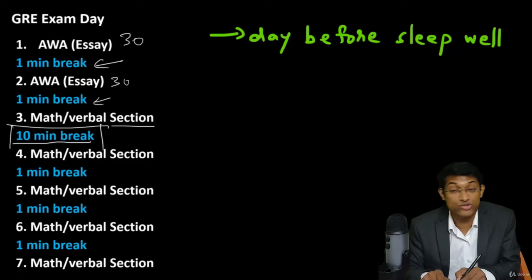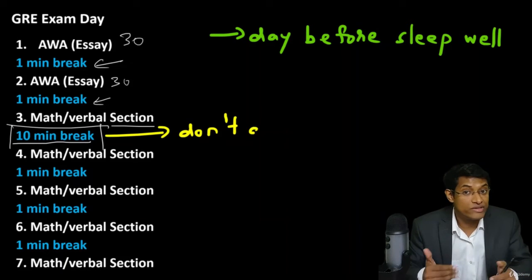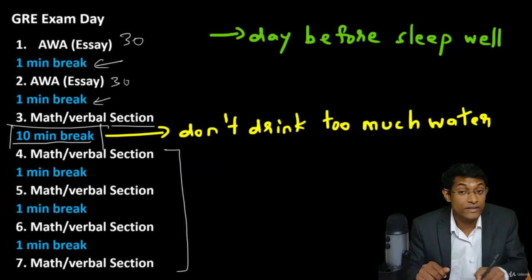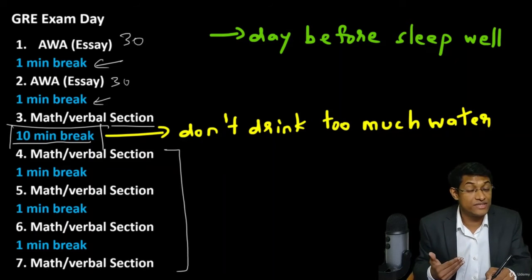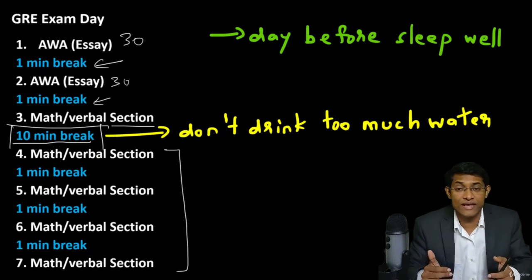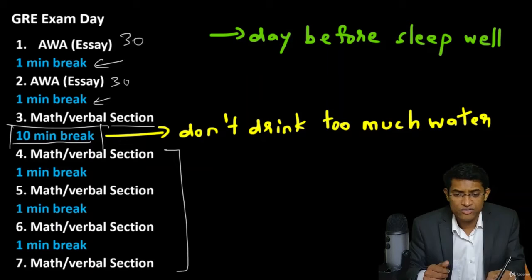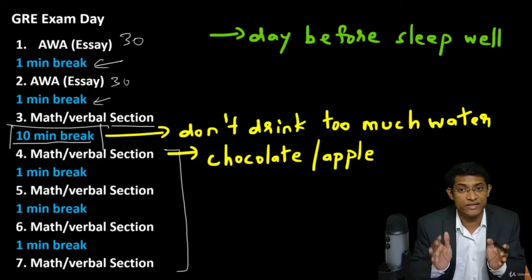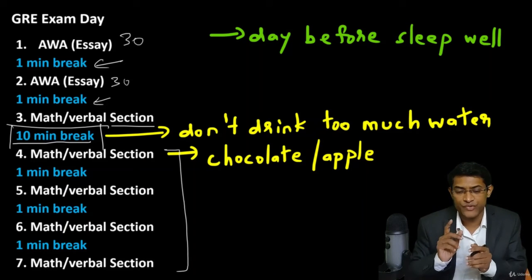Let me tell you what you should not do. Don't drink too much water, because after that, again, you have to sit for the exam for quite a long time and you might get the sensation to pee. So let's avoid that. Don't drink too much water. Maybe you can have a sip of water, and then do try to eat something. Maybe chocolate or an apple is a good idea, because you need to be in peak mental state for quite some time after this. All right.